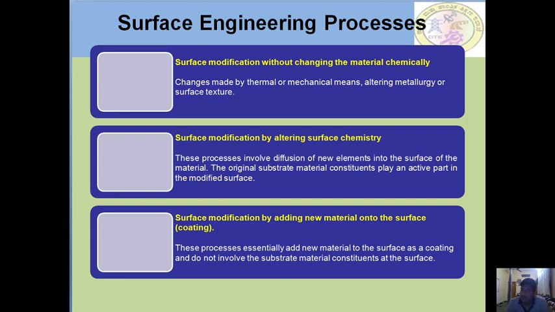Second, surface modification by altering the surface chemistry. These processes involve the diffusion of new elements into the surface of the material. The original substrate material continues to play a very active part in this modified surface.